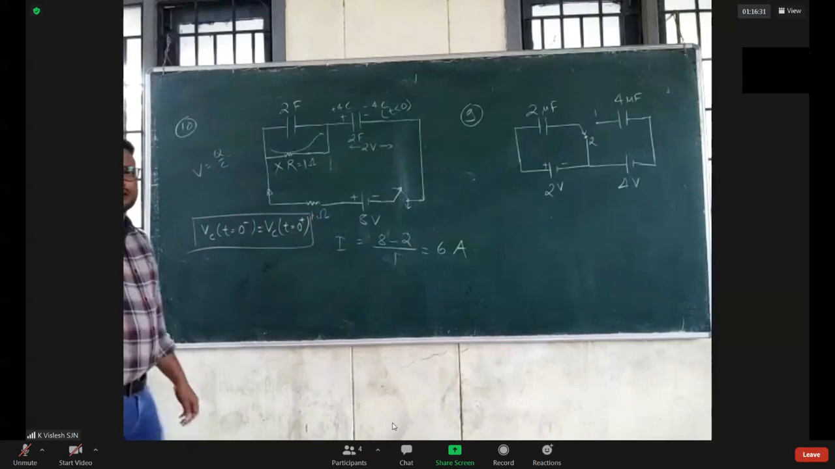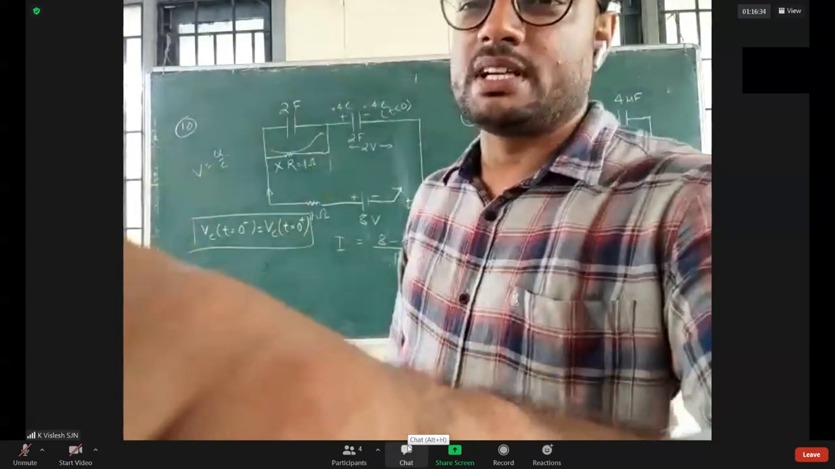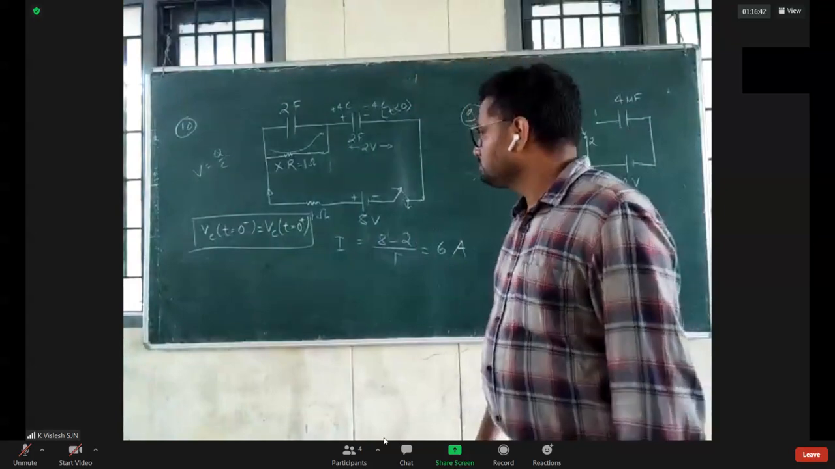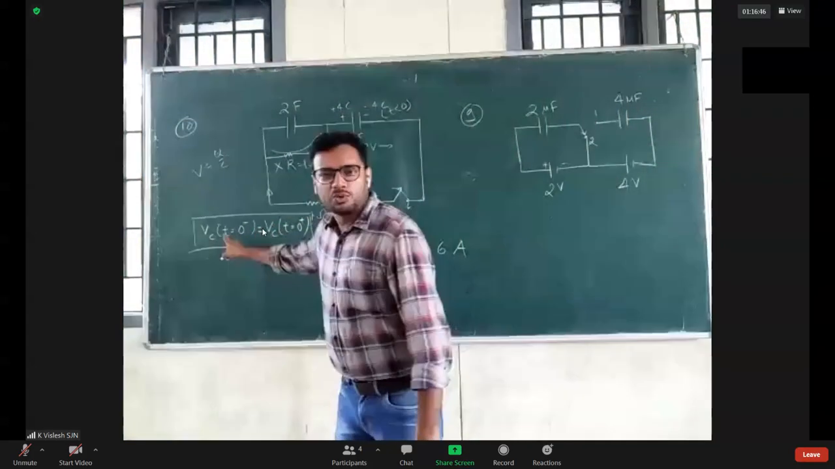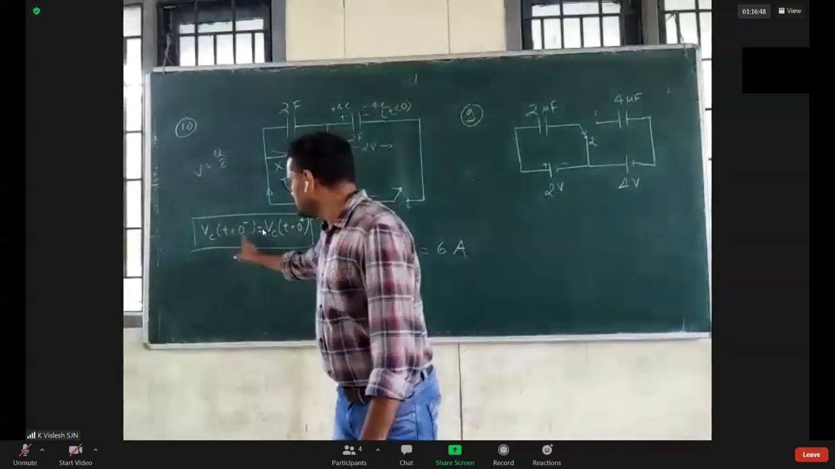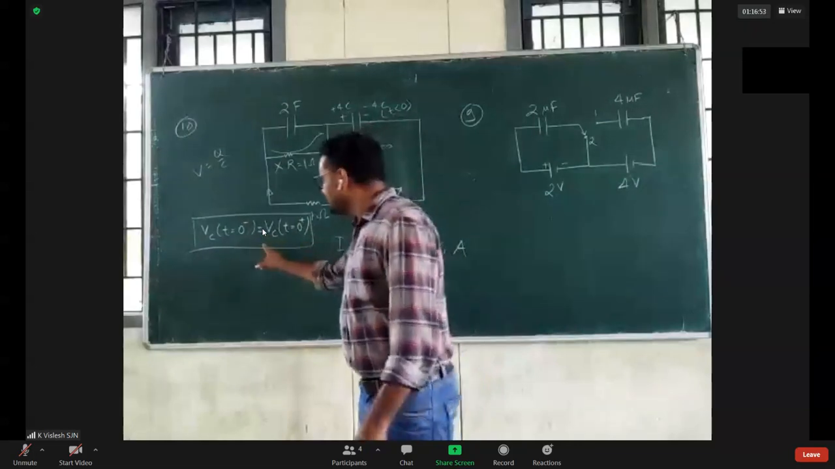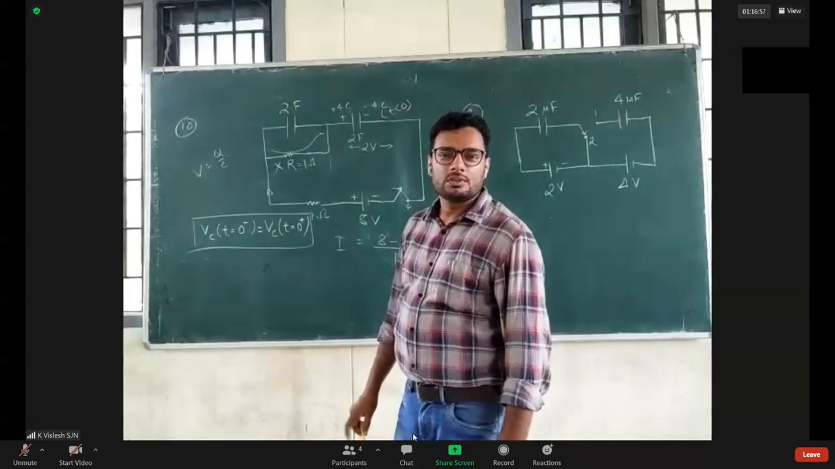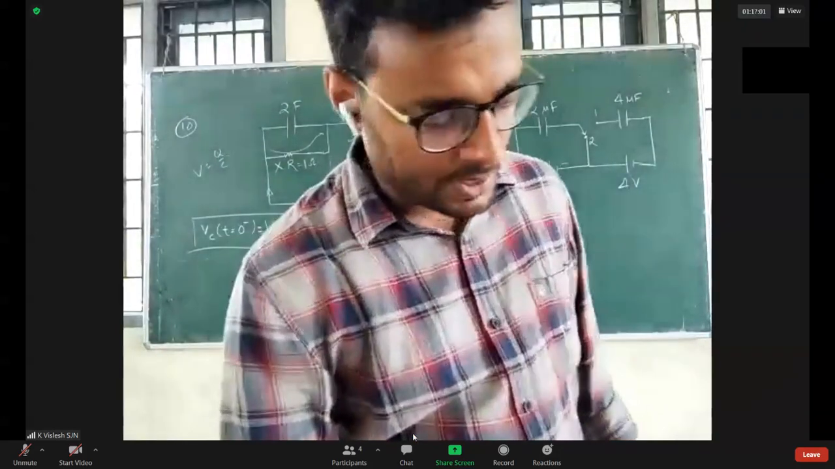Same thing happens with inductor, but with current. It's current only. So just before t equals 0, whatever voltage across the capacitor is, that will be the voltage just after t equals 0. Keep it in your brain.